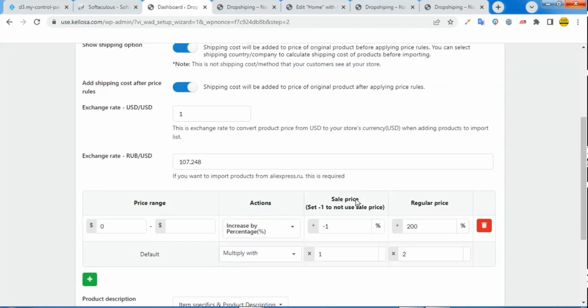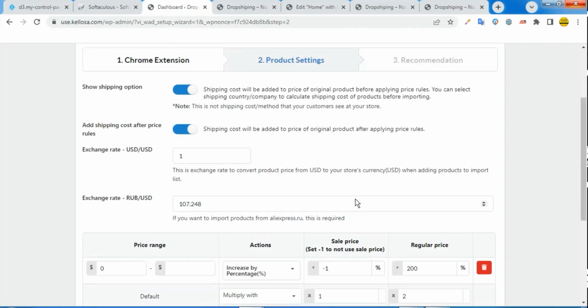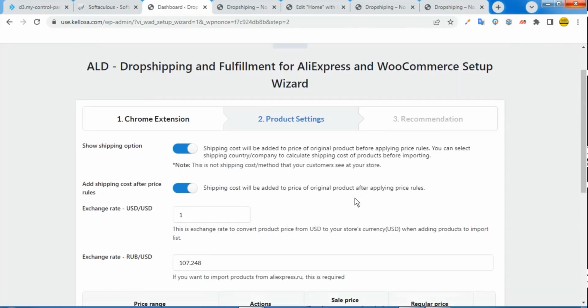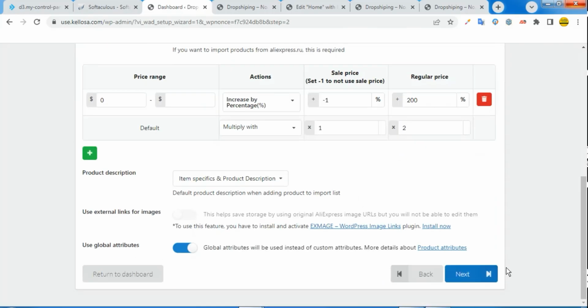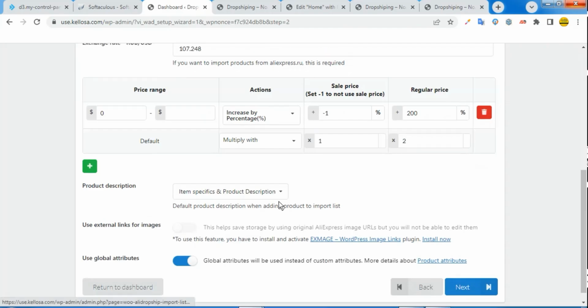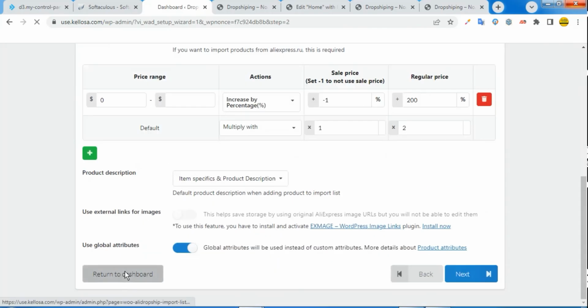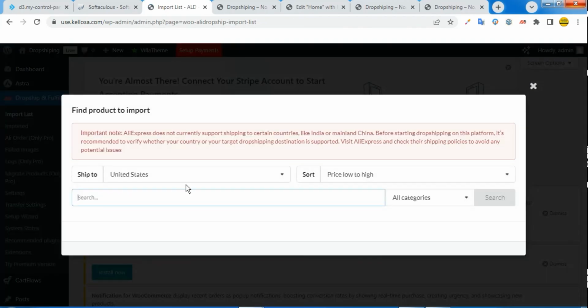After connecting the Chrome extension, I will just return back to the dashboard. You see all these settings, you can always do them from your dashboard. So I'm just going to click on return to dashboard. Okay, so this is you on your dashboard, and it's going to pop up that AliExpress is not shipping to some country, but we don't really need that. So just cancel it and let's proceed with our own business.